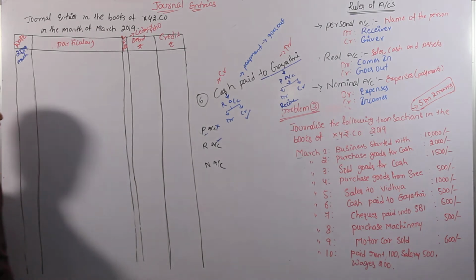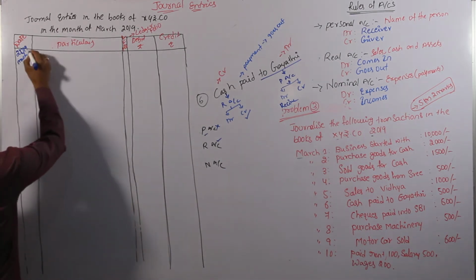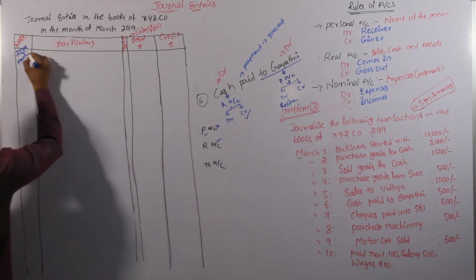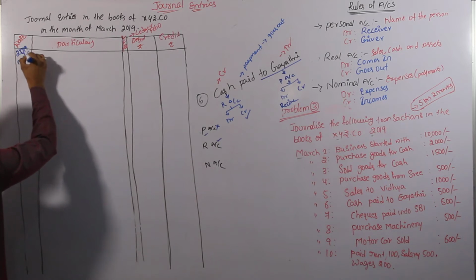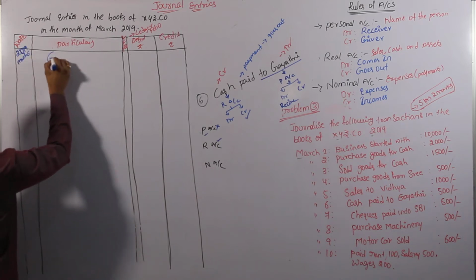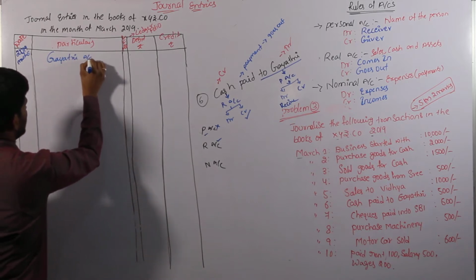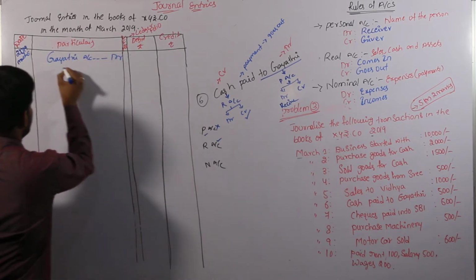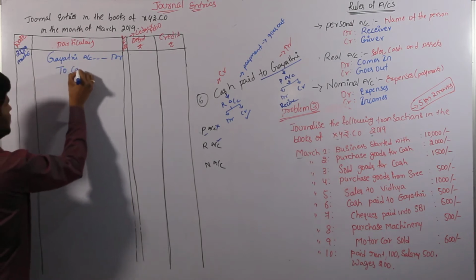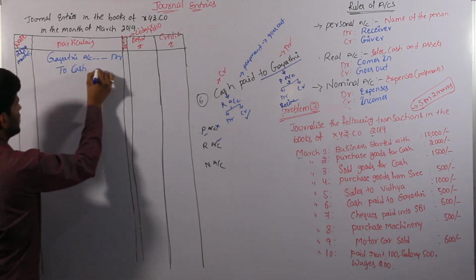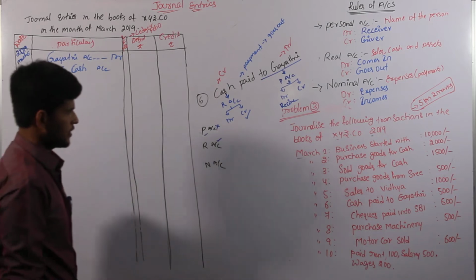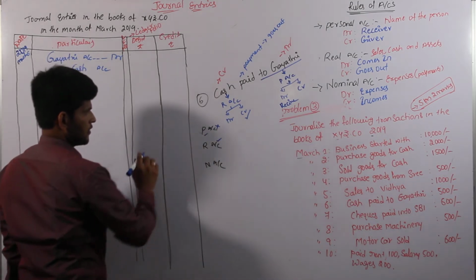So we can convert the transaction into entry as: 2013, 19 March, 6. Gayatri account debit to cash account, and the worth of the transaction is 500.